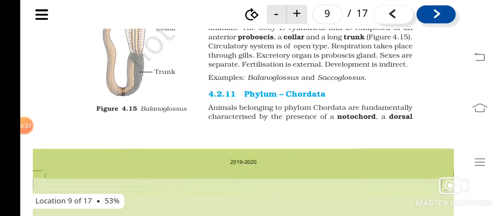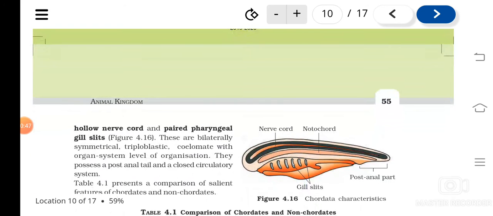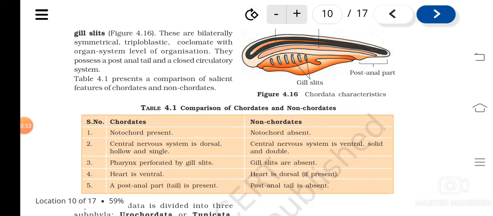Okay, and phylum Chordata is what? The special type of organisms with a notochord, dorsal hollow nerve cord, paired pharyngeal gill slits, etc. We have studied the difference between the chordates and non-chordates also, isn't it?